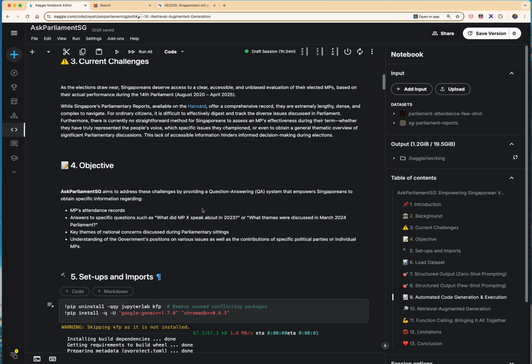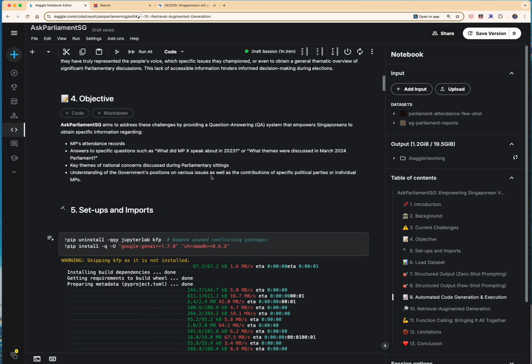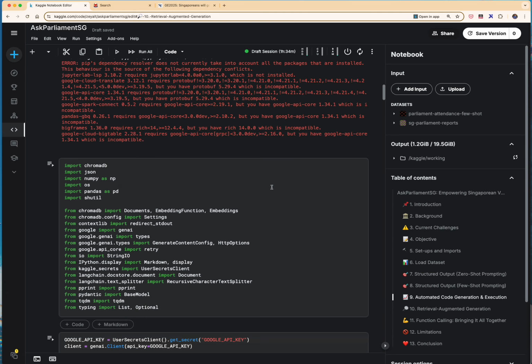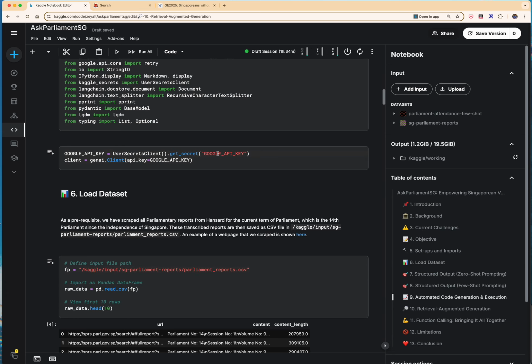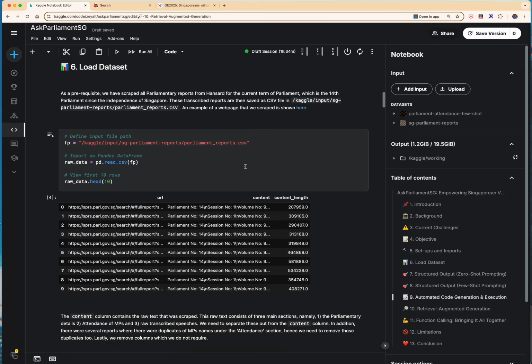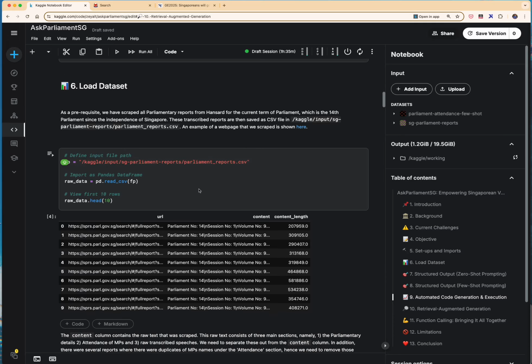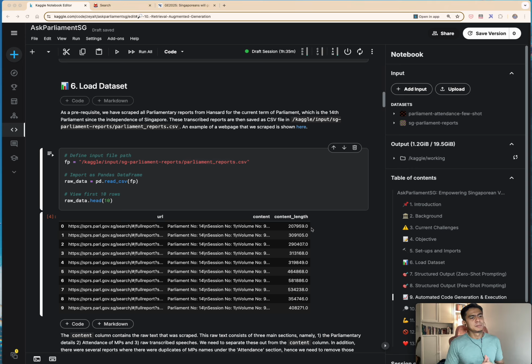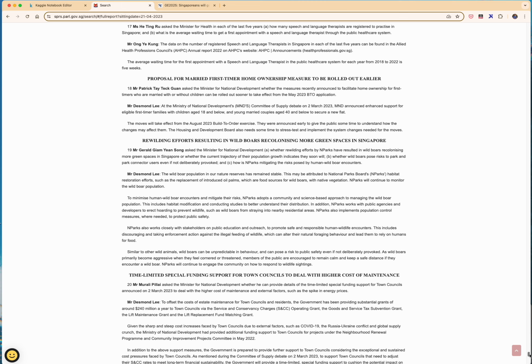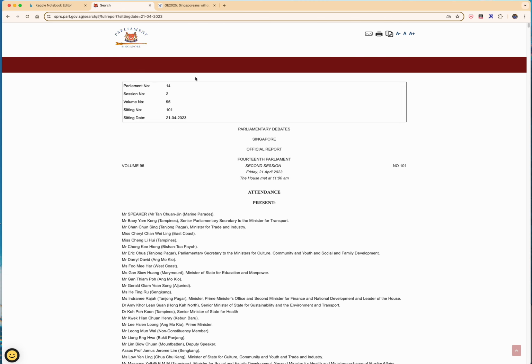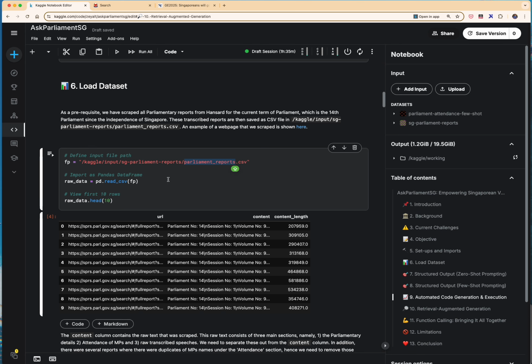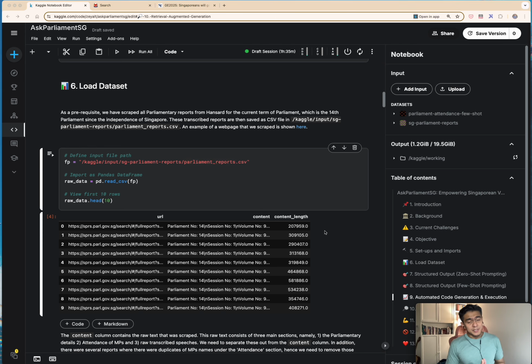So without further ado, let me just go straight into the technical bits. We've done some setups and imports right over here. Create a client based on the API key. And first thing first, we load the dataset. Let me just spend a couple moments talking about this dataset. As a prerequisite, we actually scrape the data from the Parliament websites. All 100 over Parliament sittings were web scraped as a prerequisite to this project.